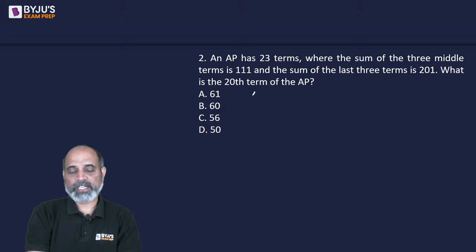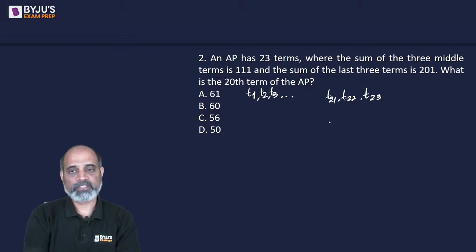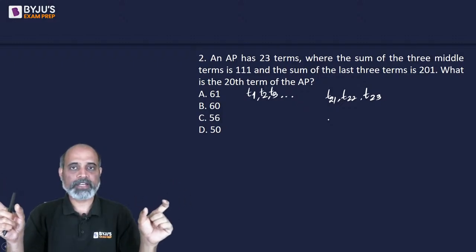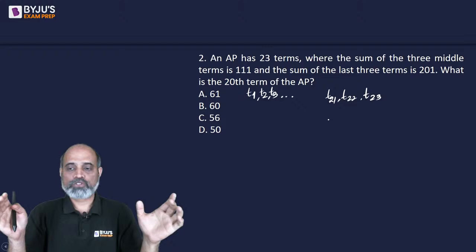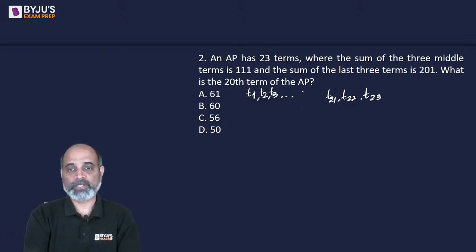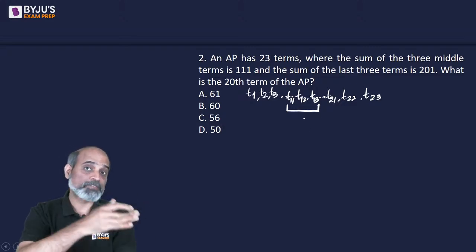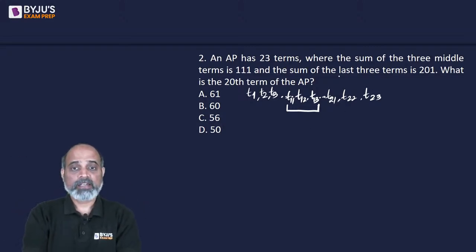So if we have 23 terms, so first term, second term, third term, so T1, T2, T3 and so on, and if we have 23rd term, so the last three terms will be 21st, 22nd and 23rd term. Now from 1 and 23, this sum is 24, right? The subscript sum. So if there are 24 terms, the middle term will be 12th term. The term behind it will be 13th term and the term before it will be 11th term. So as per the question, sum of the three middle terms, which is 11th, 12th and 13th term, is 111.